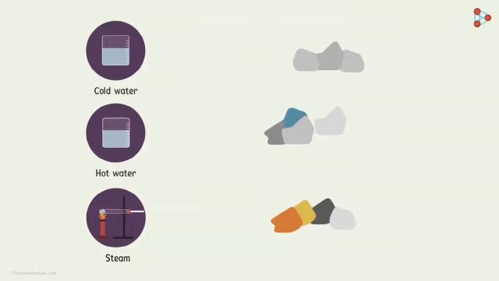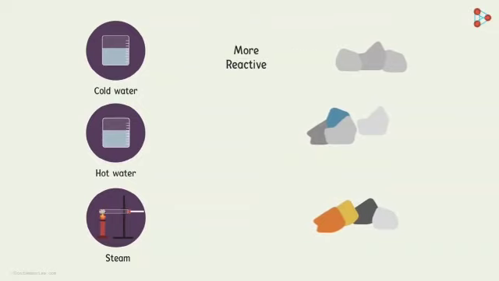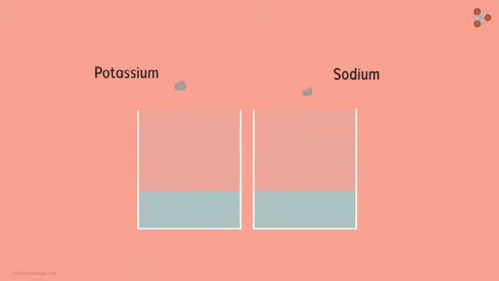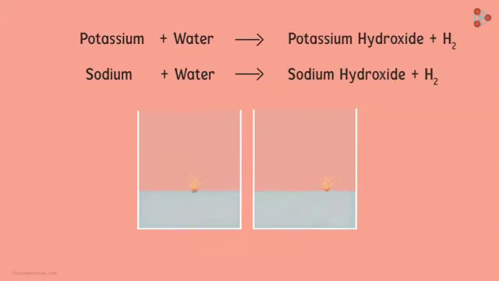And that will kind of give us the order of reactivity. Ones which react easily with cold water are more reactive, and the ones which required steam to react are not as reactive. Metals like sodium or potassium react violently with cold water. In the case of these two metals, the reaction is so violent that the evolved hydrogen immediately catches fire. The equations look like this. This hydrogen catches fire immediately after the reaction. That's how vigorous the reaction is.